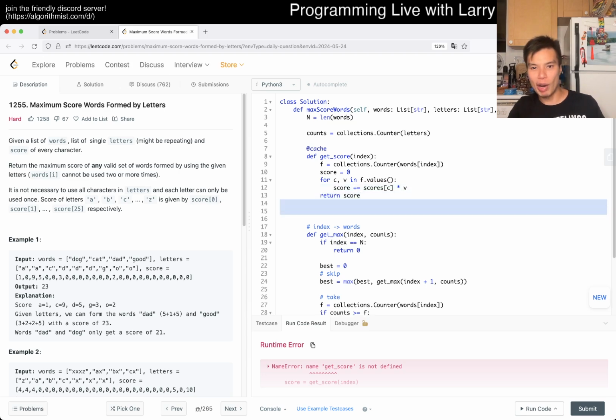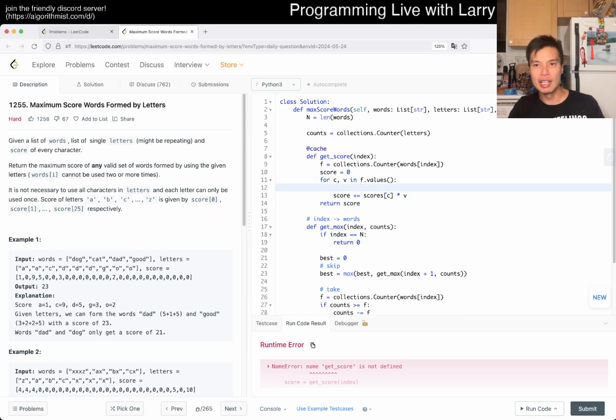Of course, that's not quite it, because C is a character, and this is an array, so we have to convert it, something like that should be fine. And we're going to cache more stuff, but it's fine. Non-iterable int object. F is equal to collections. What am I iterating on? Is this not right? Oh, not for that. It's items. I meant items. That's why it's a little bit awkward.